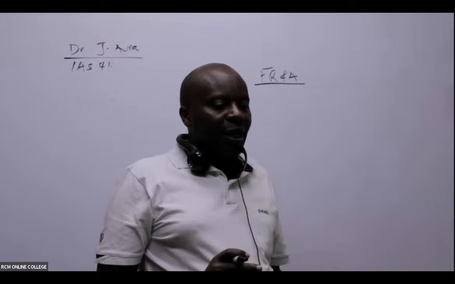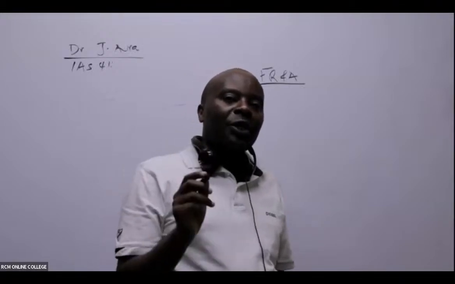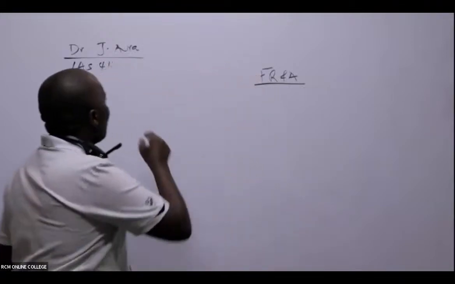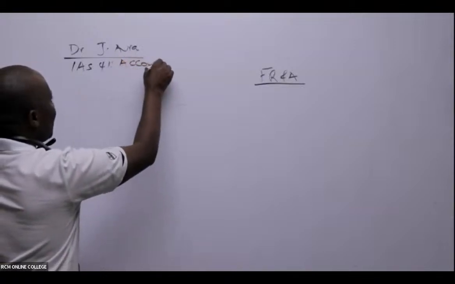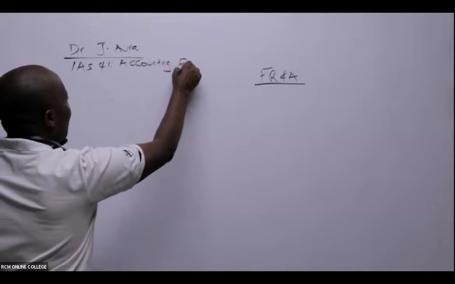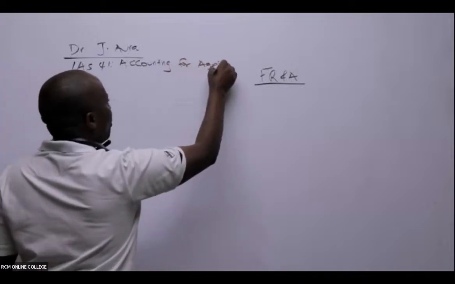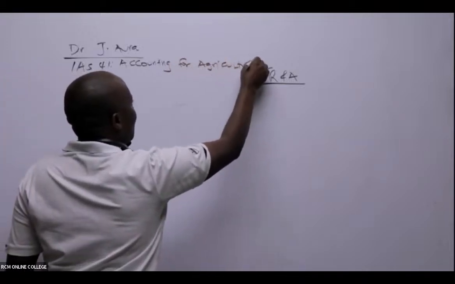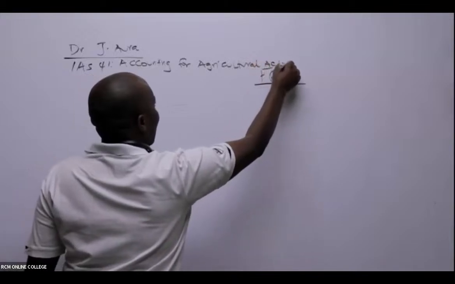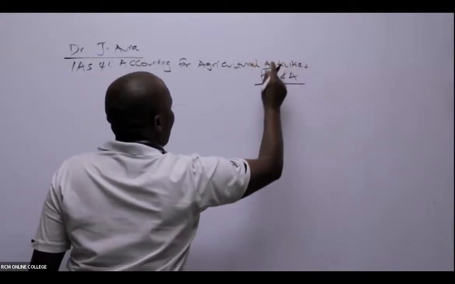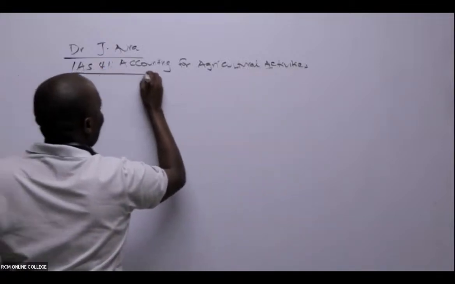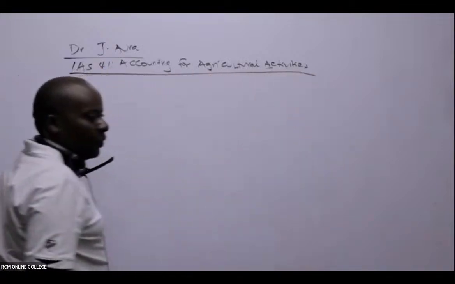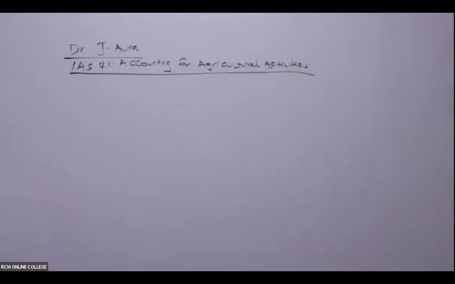IAS 41: accounting for what? Accounting for agricultural activities.